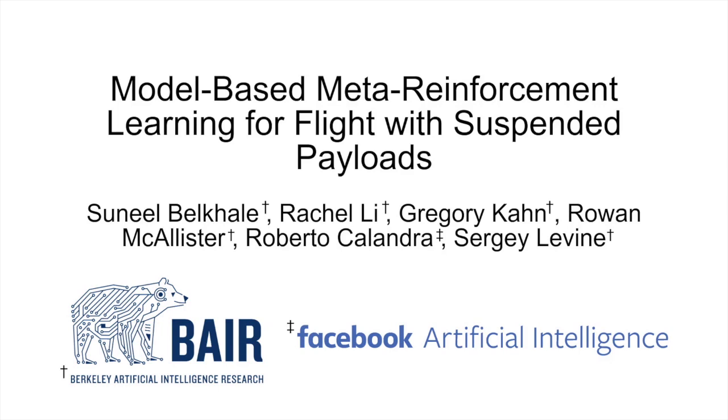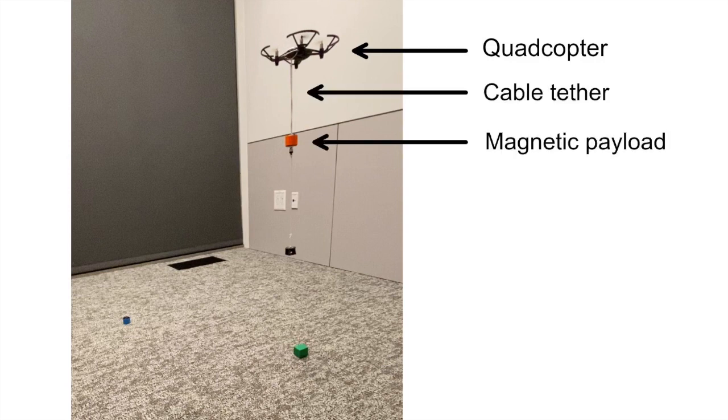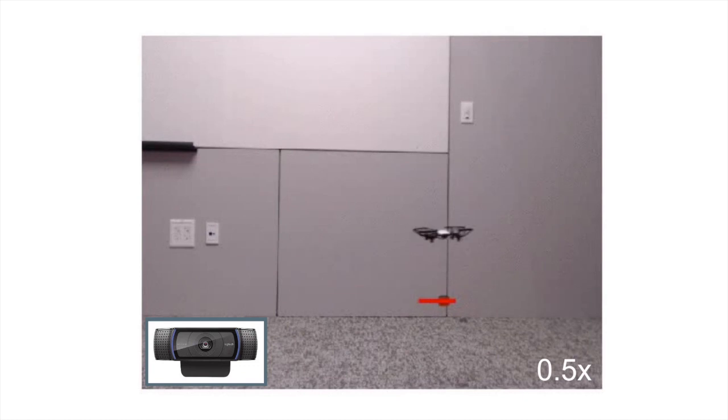Model-based meta-reinforcement learning for flight with suspended payloads. Our goal is to enable a quadcopter with a cable tether and magnetic payload to pick up and transport different ground payloads. Specifically, the quadcopter's task is to control the payload in the image space of an external camera without any motion capture or ground truth state.